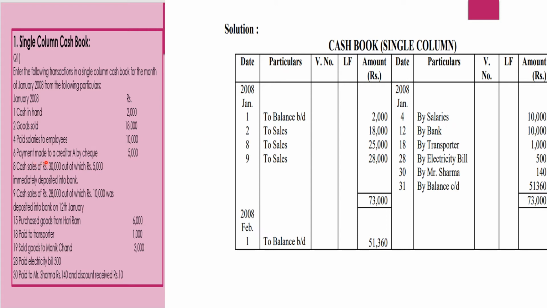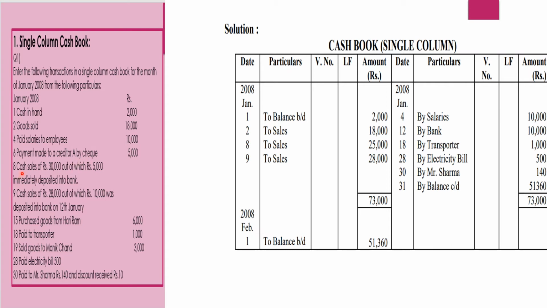Payment made to a creditor A by check, rupees 5,000. This is happening on Jan 6. But mark, students, this payment is done by check. As I told you, in single column cash book, we do not record any transaction that is related to check or bank. Remember, this is very important. Don't record any transactions which are related to your bank in single column cash book. Only cash transactions come here.